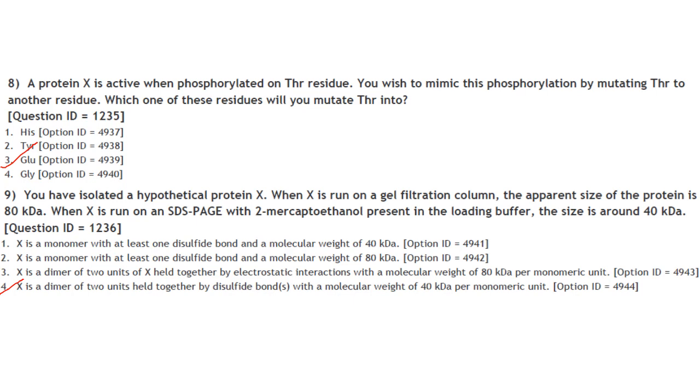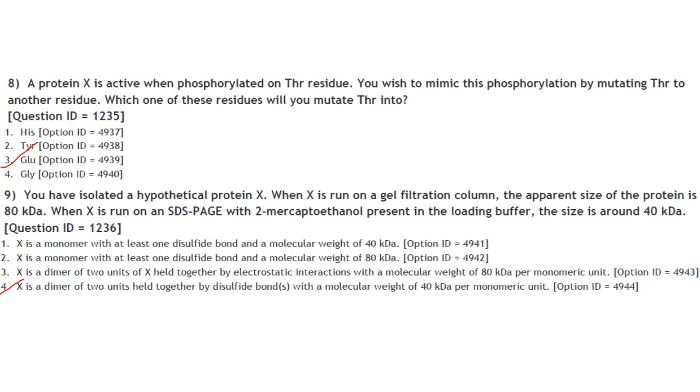Now why did you get like that? Mercaptoethanol breaks or reduces the disulfide bonds. So X protein on gel filtration is 80 kDa, and on reduction with mercaptoethanol, the disulfide bonds are broken and it ran as a single band on an SDS PAGE. So it ran as a single band of the same molecular weight, that is 40 kDa. So naturally it is a homodimer.